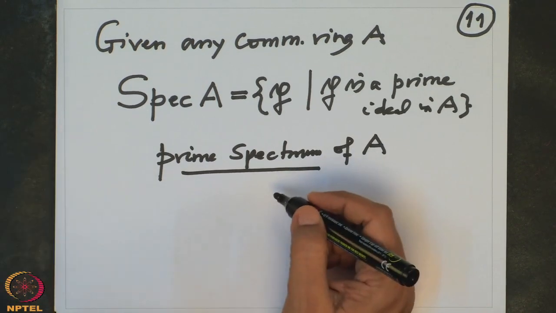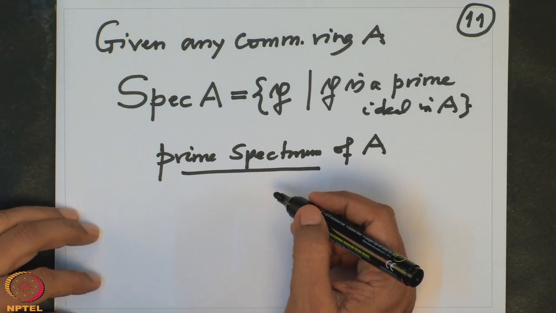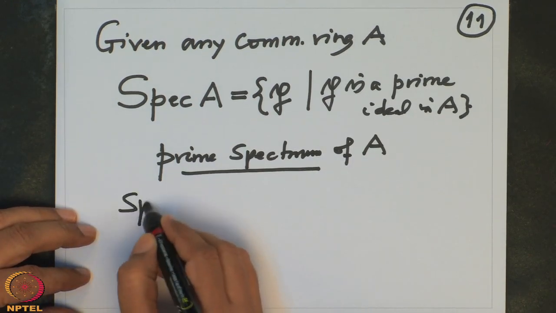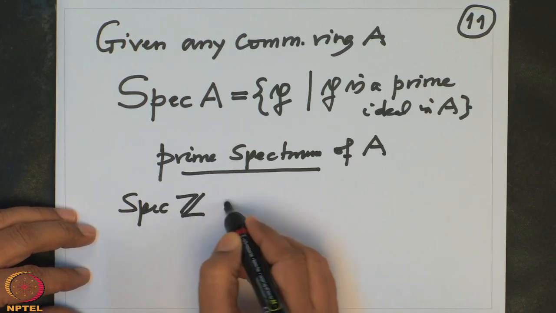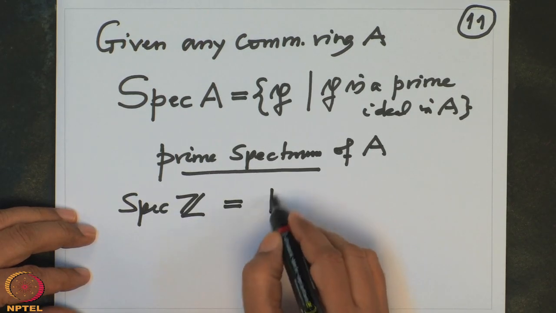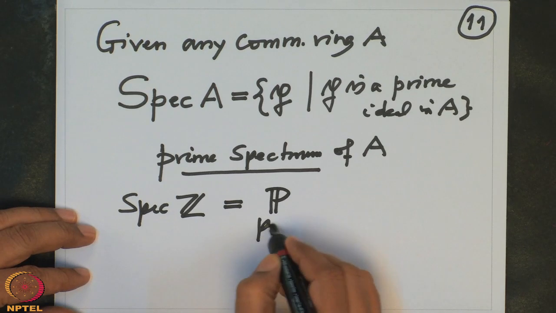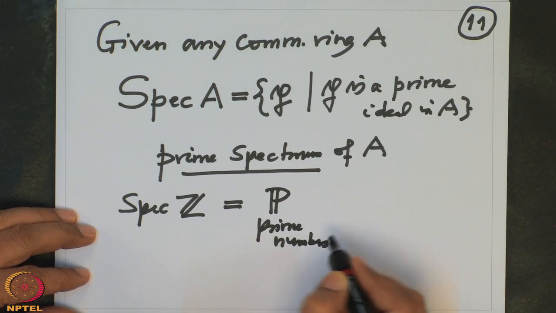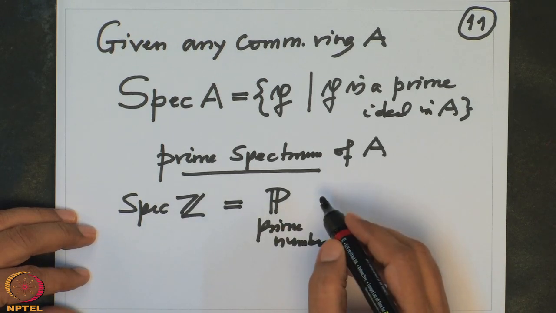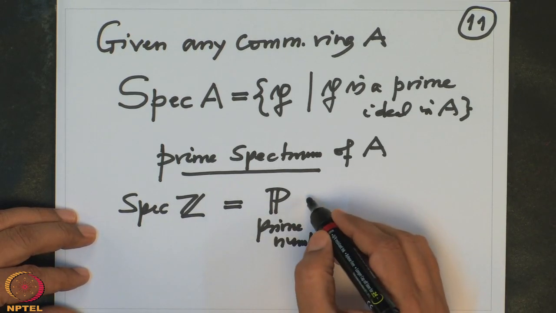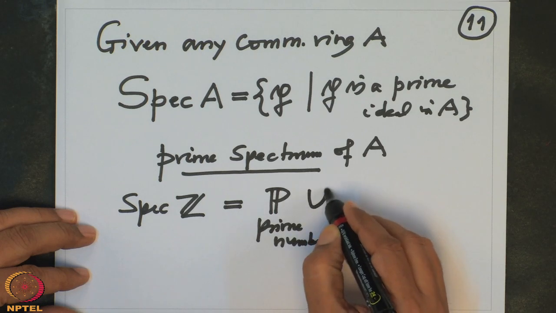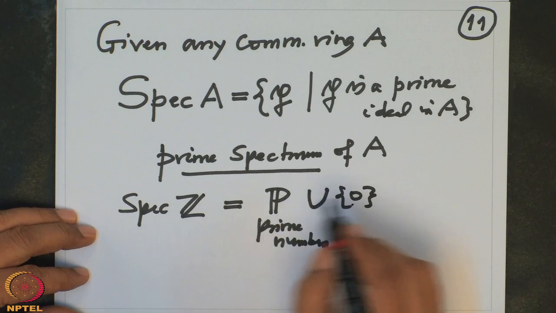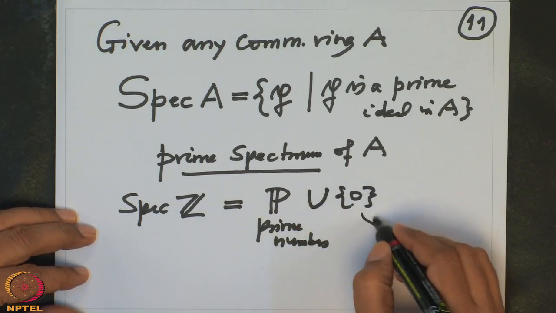This is one of the principal objects to study in modern algebraic geometry. So, for example, Spec of Z is precisely the set of prime numbers, and there is only one more prime ideal in Z besides prime numbers, and that is generated by 0, that is the 0 ideal. The 0 ideal is prime in Z because Z is an integral domain. So, this is also a prime ideal.